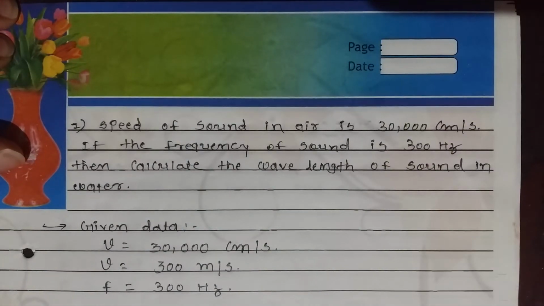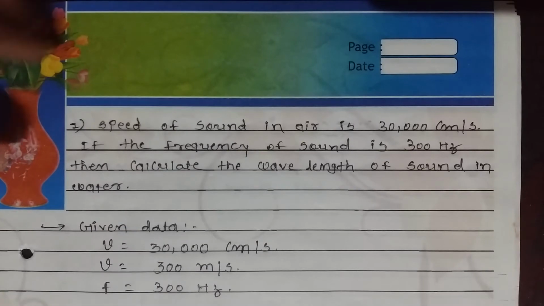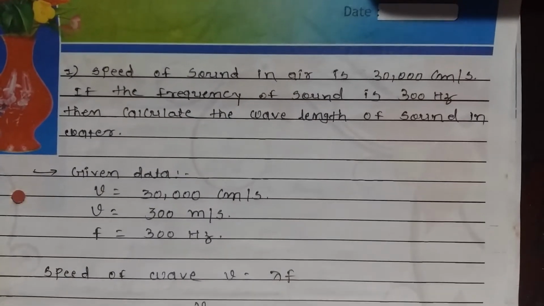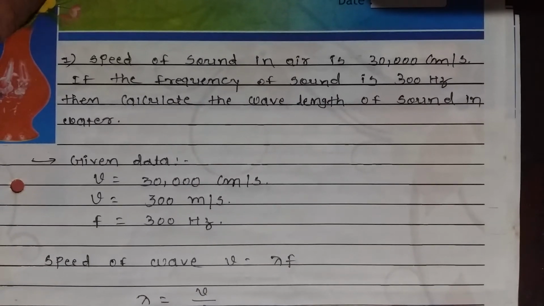Problem number 1 says that the speed of sound in a given air is 30,000 centimeter per second, and the frequency of the sound is 300 hertz. Calculate the wavelength of sound. So we have the given data: velocity v is equal to 30,000 centimeter per second, which we convert to the MKS system, that is 300 meter per second. The frequency is 300 hertz.